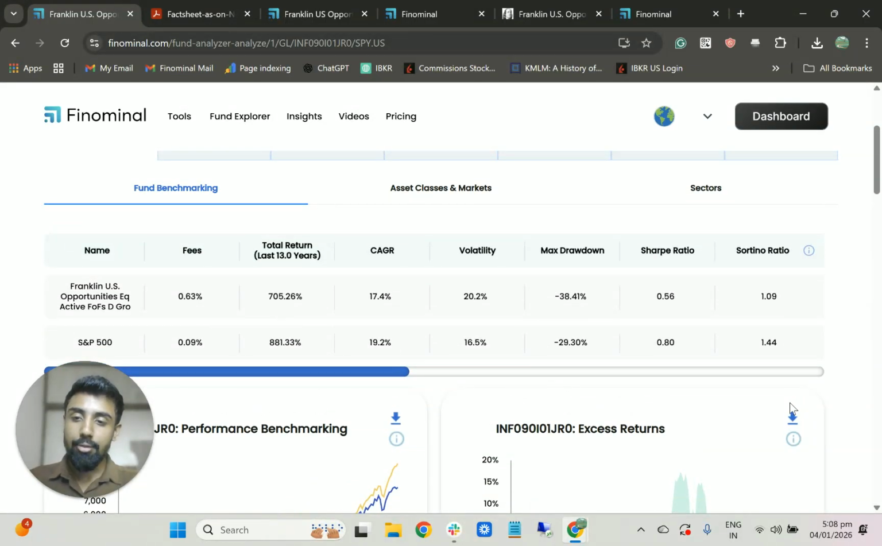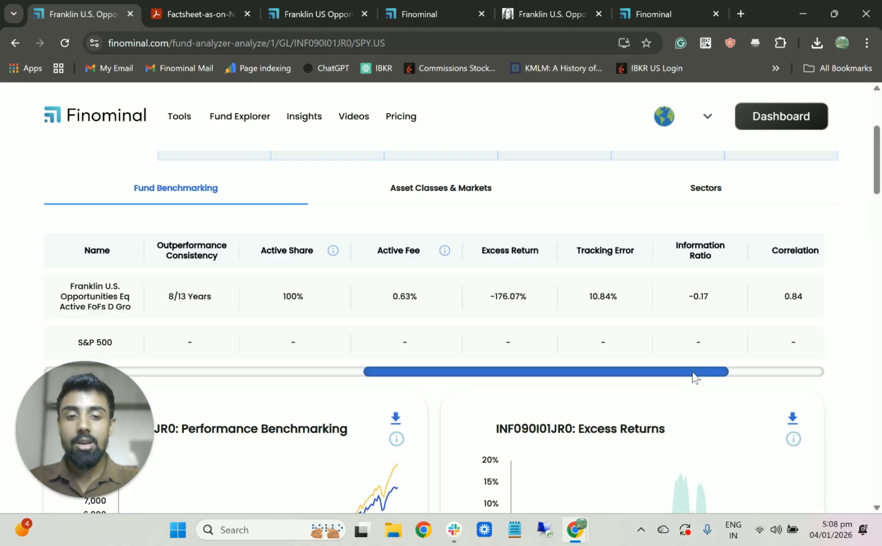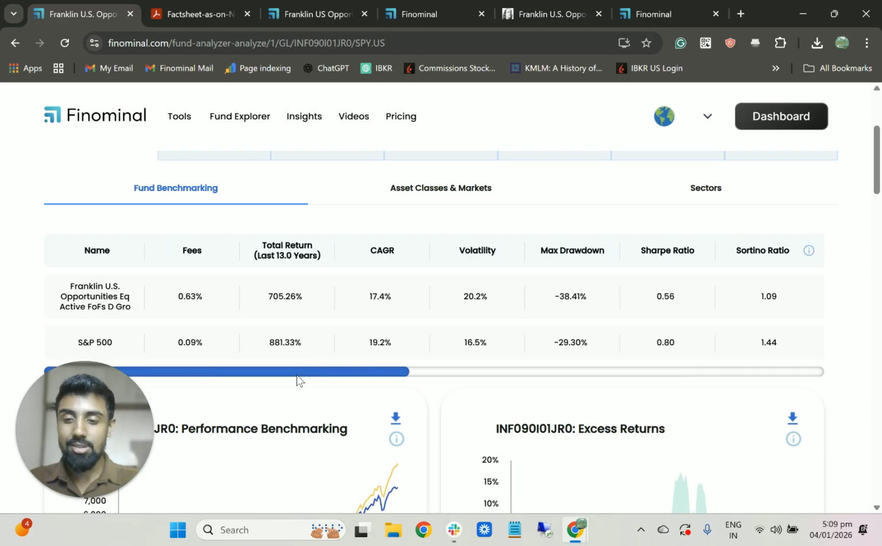To quantify this as a number, the excess return, when you compare it to the S&P 500, is almost minus 200% in excess returns. Basically, it's underperformed by 200% since its inception, which is a lot of money that you're leaving behind, when you can easily invest in the S&P 500, which is costing you about 0.1% compared to 0.63% for this fund.